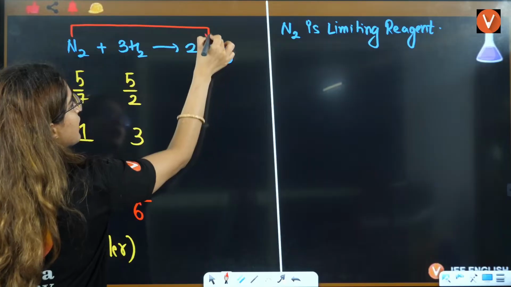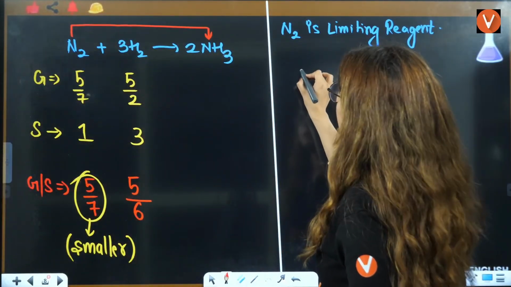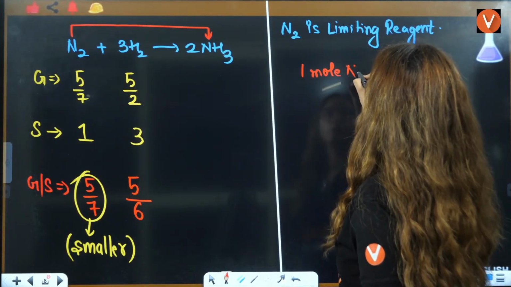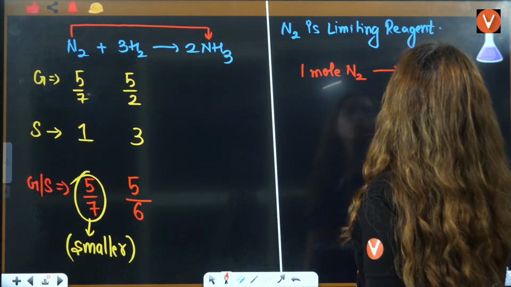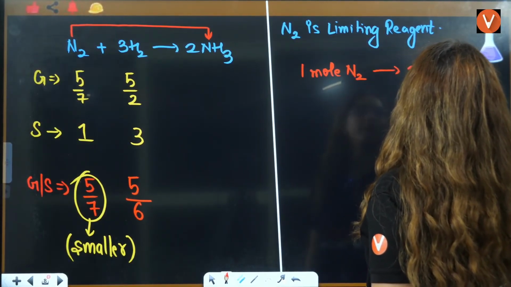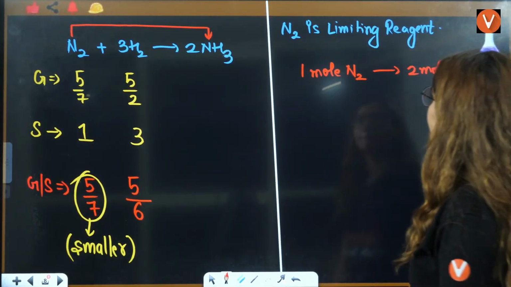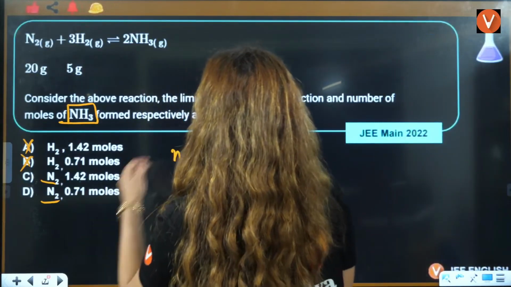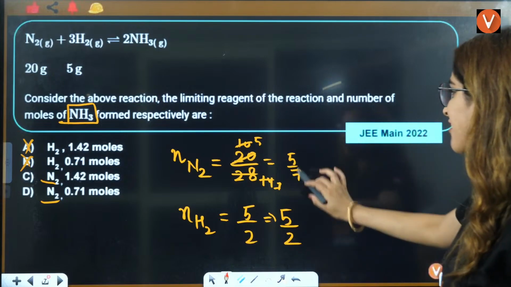Now I will apply the unitary method: 1 mole of N2 gives you 2 moles of NH3, right? What is the number of moles here? 5 by 7.